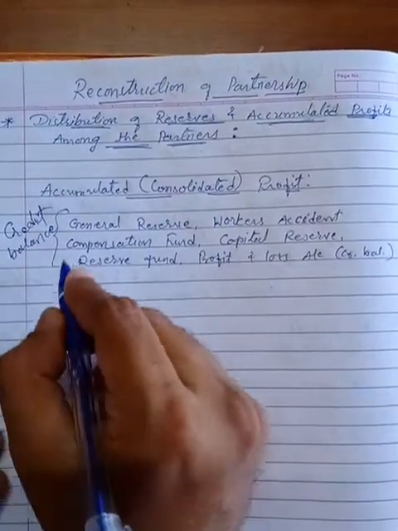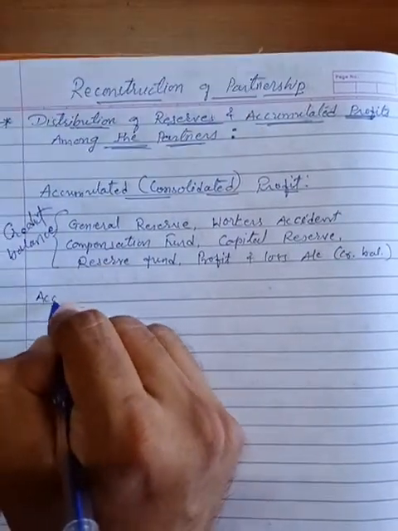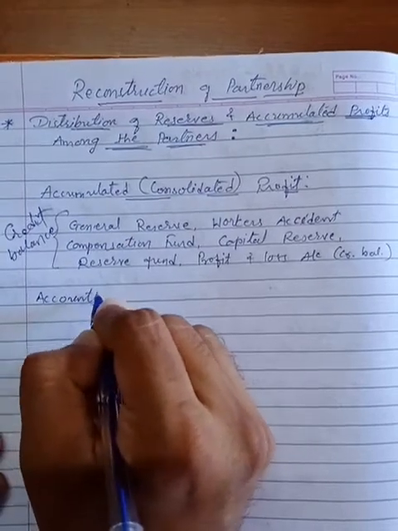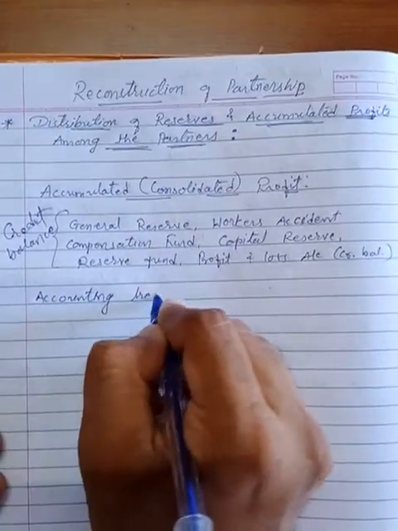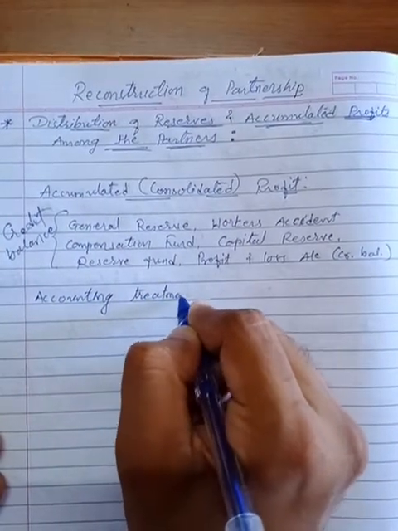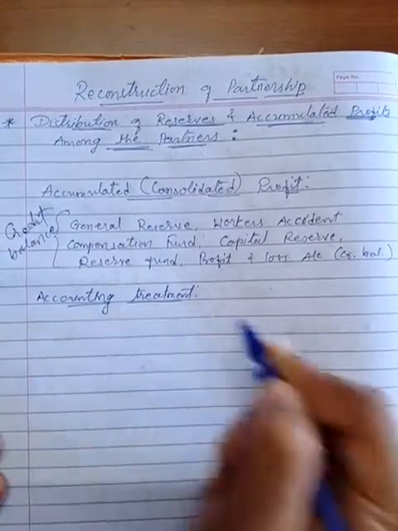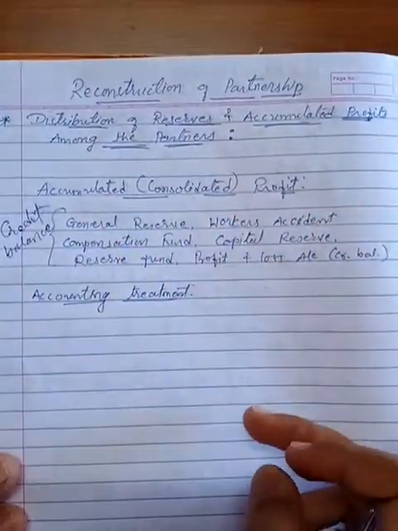So the journal entry for this I can write. I am writing the accounting treatment of this accumulated profit.